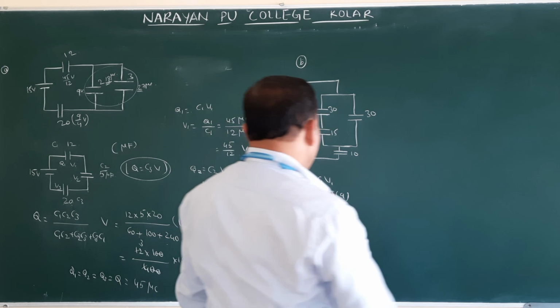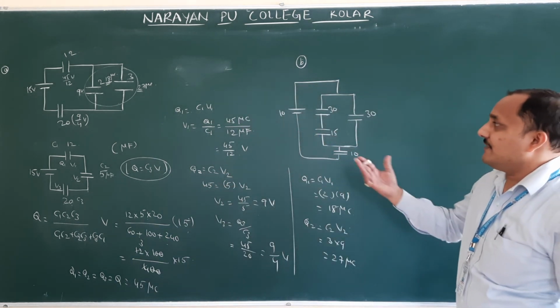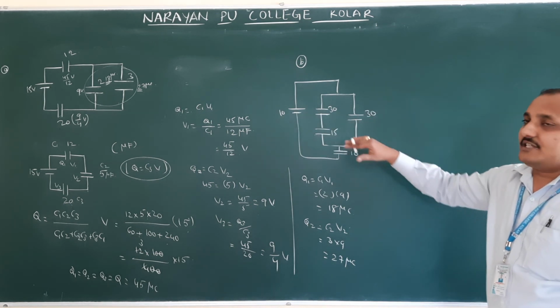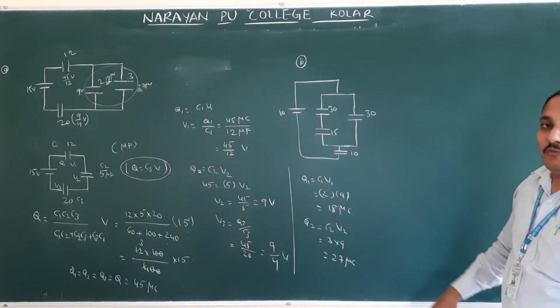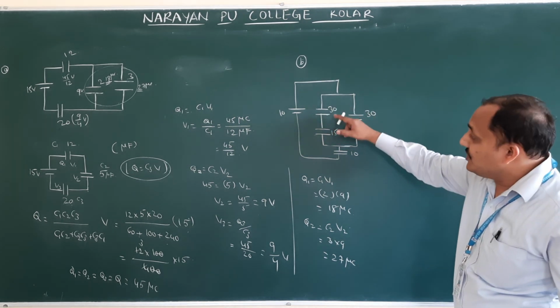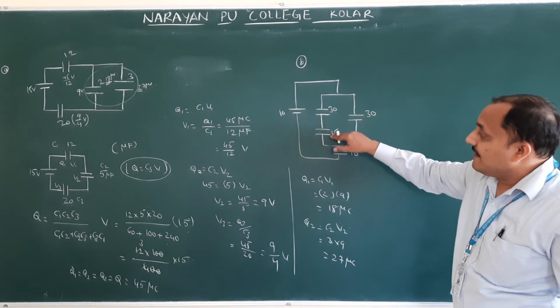So here the next one again, same you have to find. What do we have to find? Again the potential across each capacitor and the charge across each capacitor. You have to find how these two are connected first. These two are connected in series.